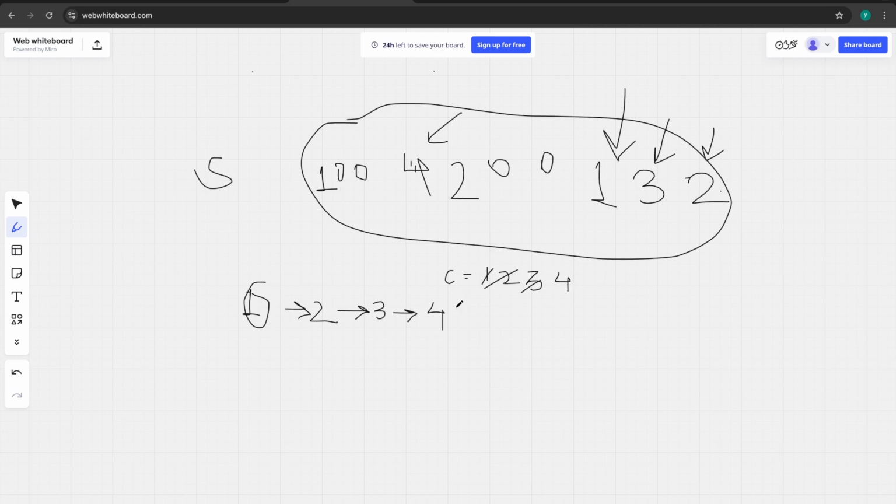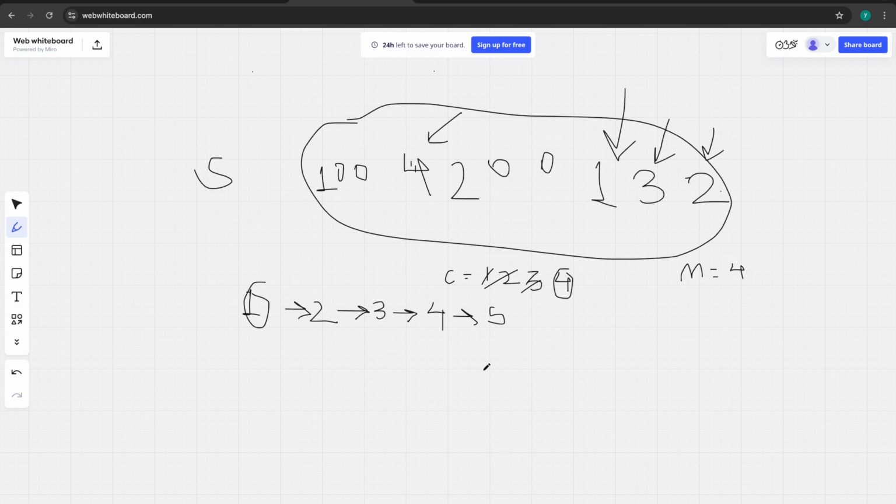Then we will be moving to 5. Do we have 5? No, we don't have 5. Our while loop will break here now. The max count that we got till now is 4. We'll be storing it in a max variable which will store the answer. So currently we have 4.